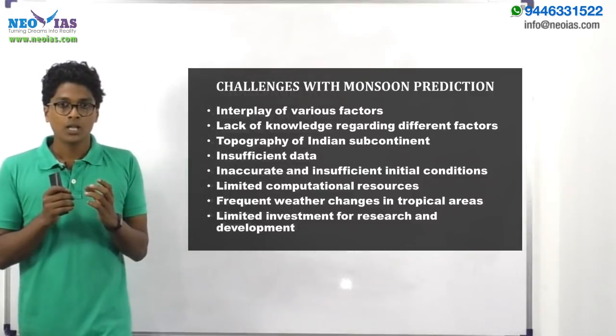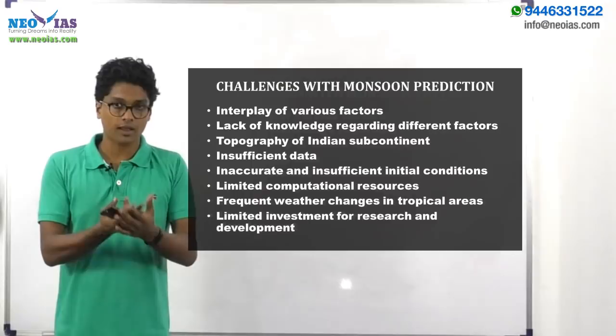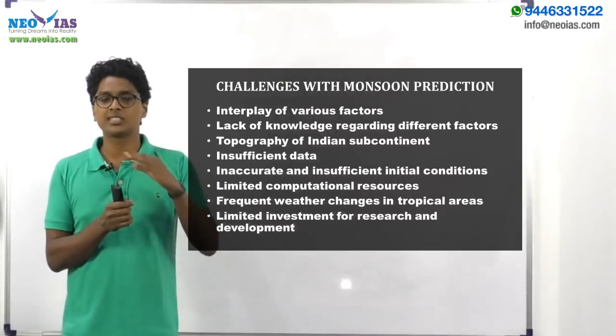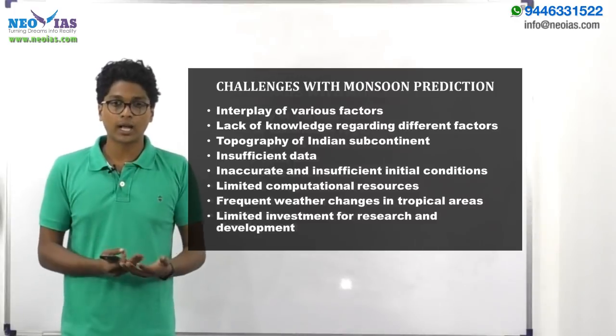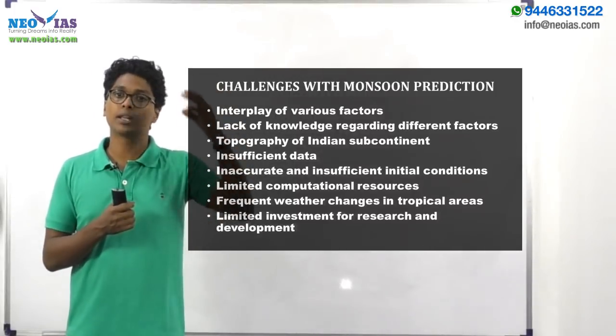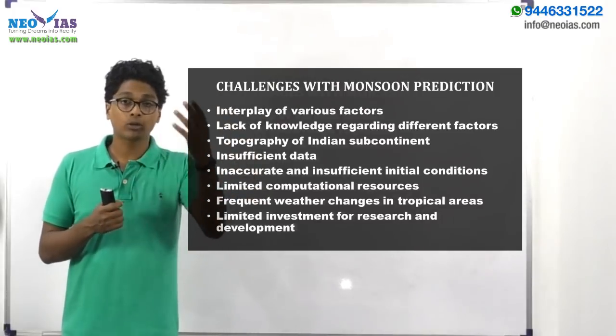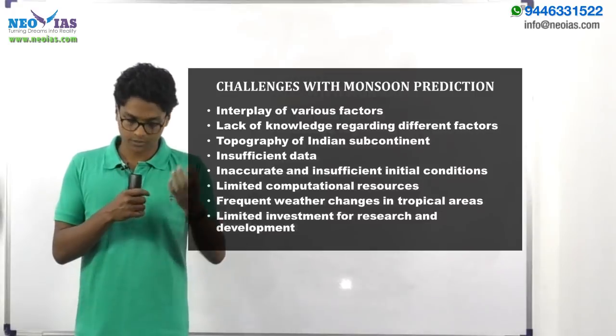Now monsoon is not very simple; it is a very complex weather phenomenon which is dependent on various factors like El Nino and La Nina events, the Indian Ocean dipole conditions, dust particles or aerosol in the Indian subcontinent, or the cloudy conditions in the Indian subcontinent.